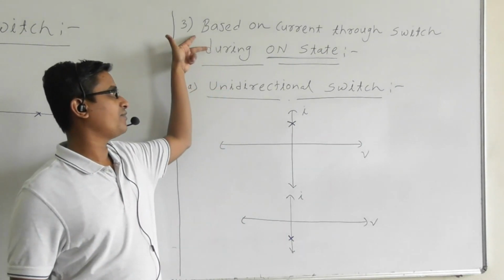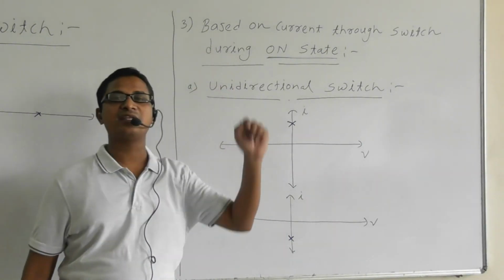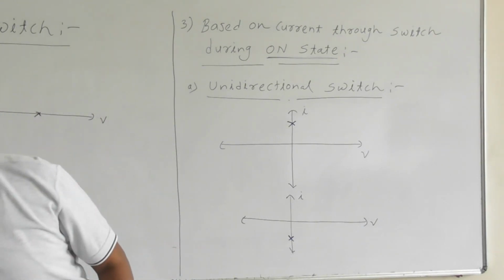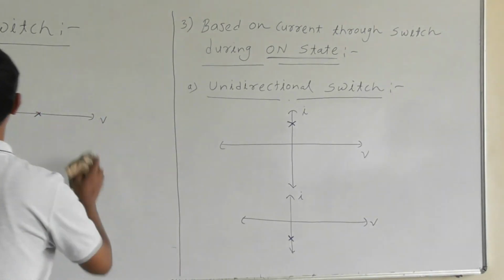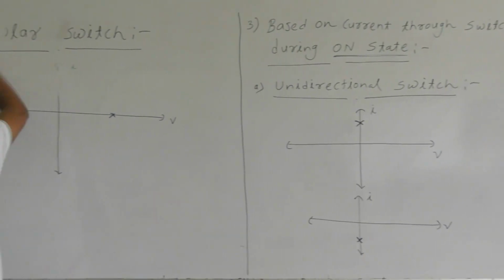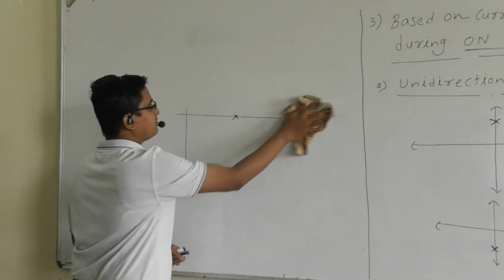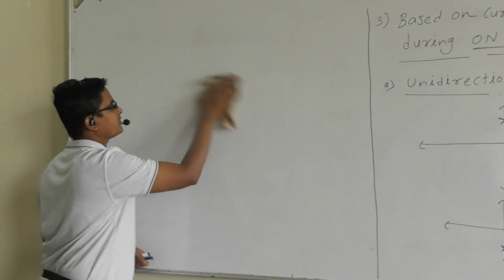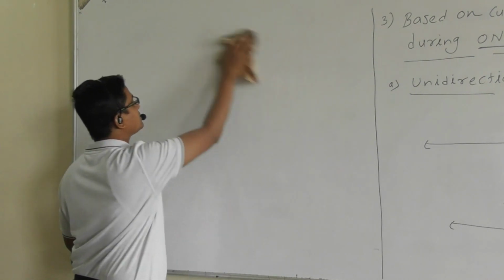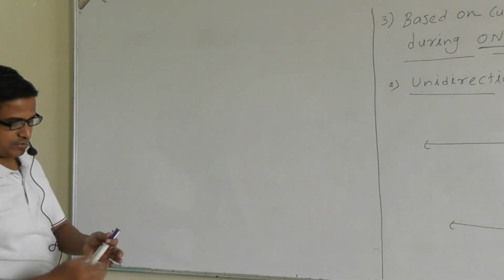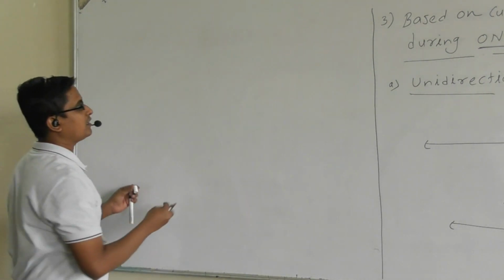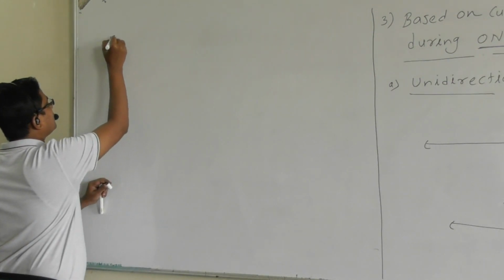Based on this configuration, the second one is the bidirectional switch. In the bidirectional switch, during the on state, the switch allows forward current as well as reverse current.